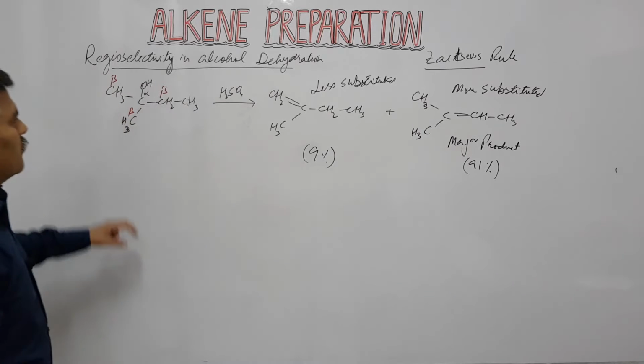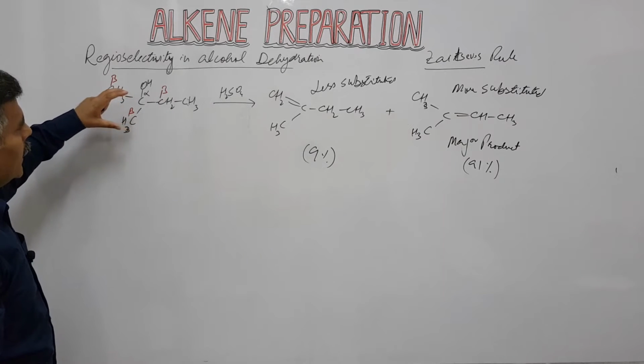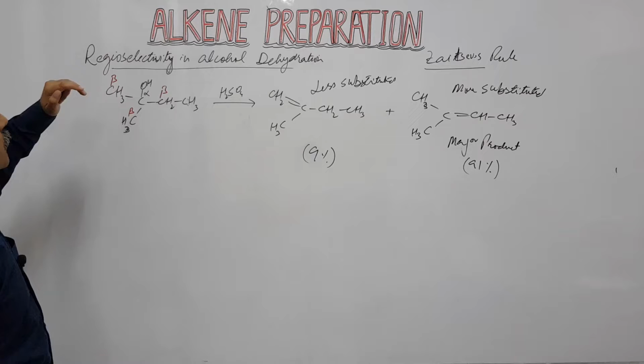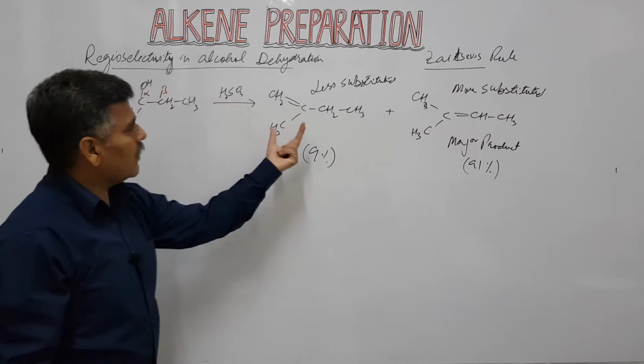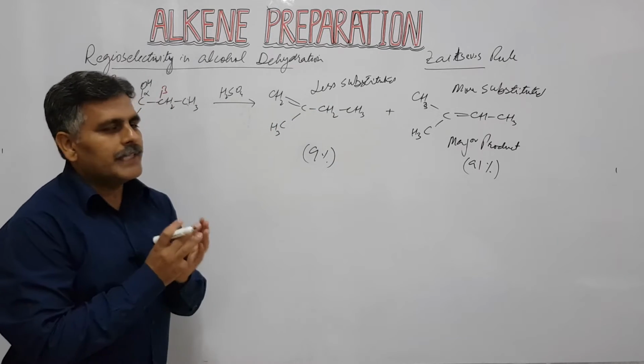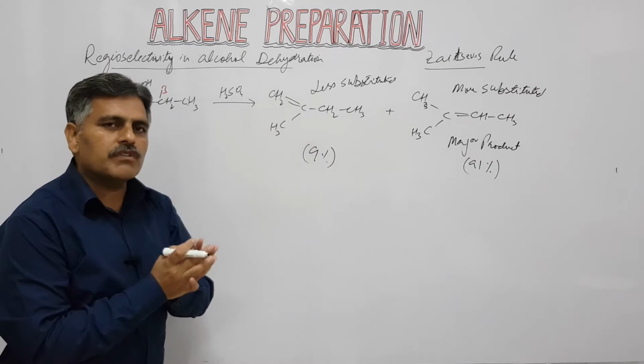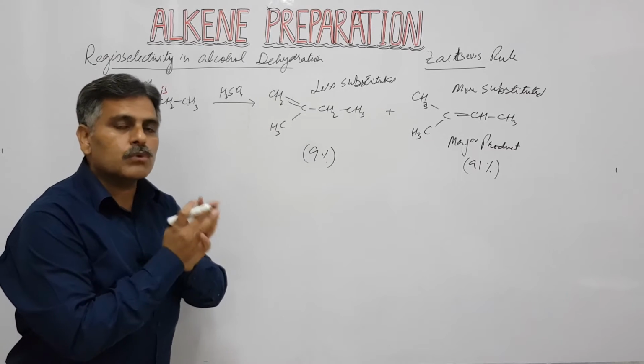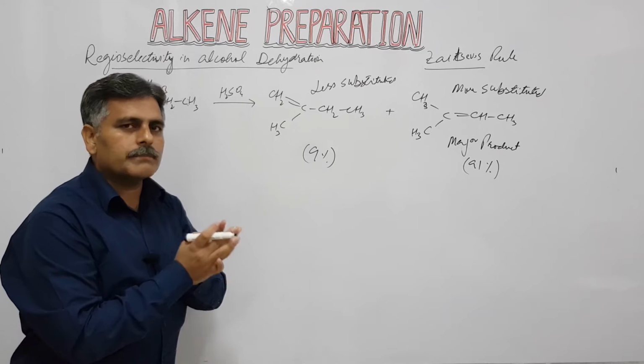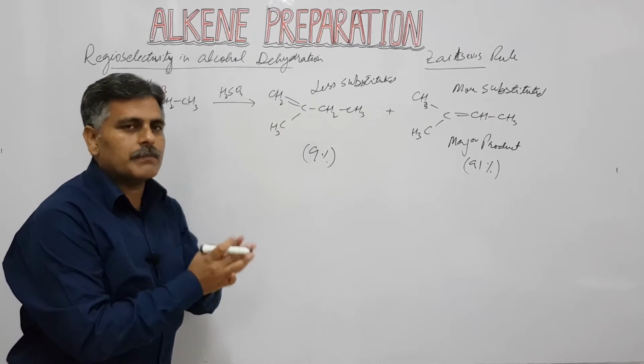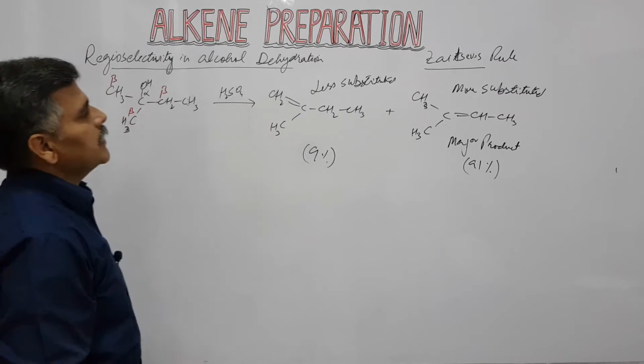which tells us if we have two different types of beta hydrogens which can be removed, resulting in the formation of two different alkenes, then that beta hydrogen is removed which will give us the more substituted alkene, because the more substituted alkene is more stable as compared to the less substituted alkene.